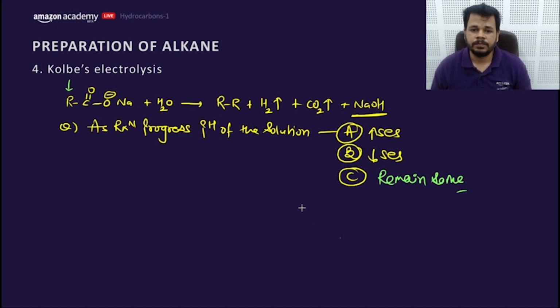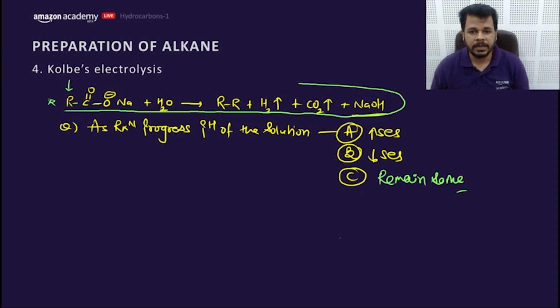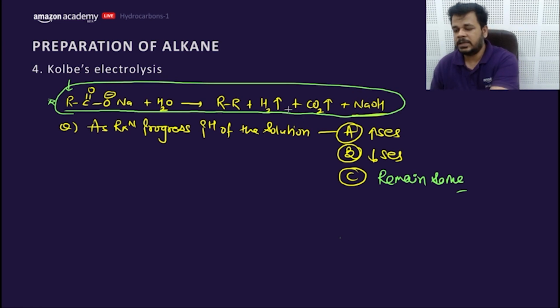What would be the answer? This is the reaction, and the hint is already given. As the Kolbe electrolysis progresses, the pH of the solution will remain same or increase or decrease? It will remain same. Prince says it will remain same.